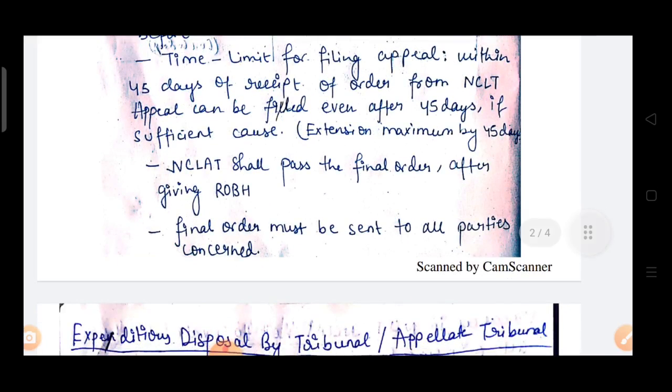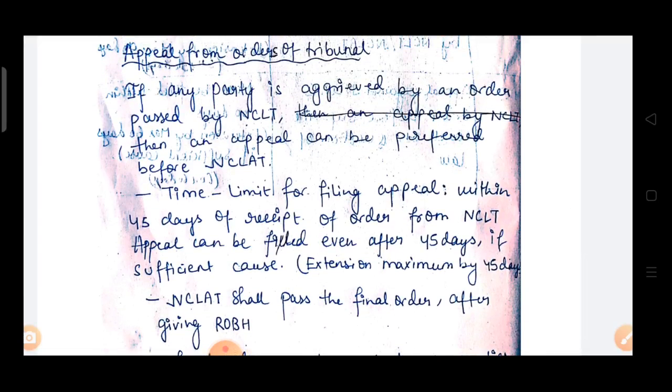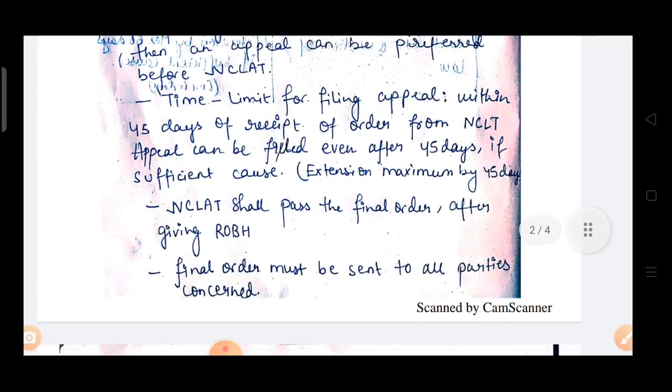Now NCLAT shall pass the order after giving ROBH. NCLAT also passes order after giving ROBH, means in this case also reasonable opportunity of being heard is given to the parties, to the party involved. Final order must be sent to all parties concerned, and the final order in this case is sent to all the parties concerned. So this is about NCLAT order. Time limit for filing appeal before NCLAT is 45 plus 45 days, and final order copy is given to all parties, and in this case also order is passed after giving ROBH. So we have done regarding NCLT, National Company Law Tribunal. We have done regarding NCLAT, National Company Law Appellate Tribunal.